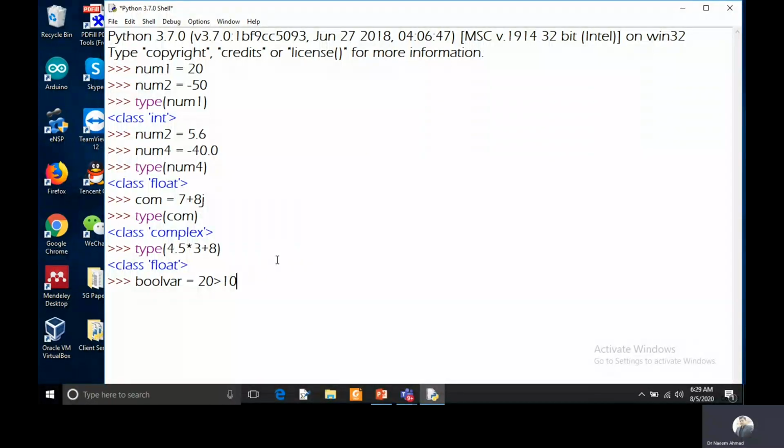This is the conditional statement, and you can also use variable names, like num1 is greater than num2. This kind of expression you can use. After evaluation, I will get either true or false. So if you pass this Boolean variable bool var, then it will show it is a Boolean type of value.